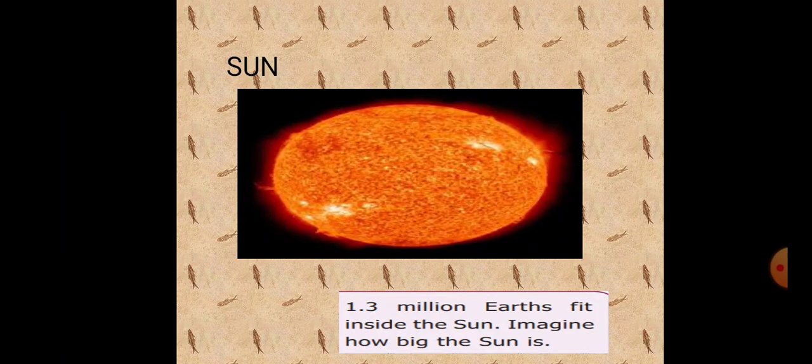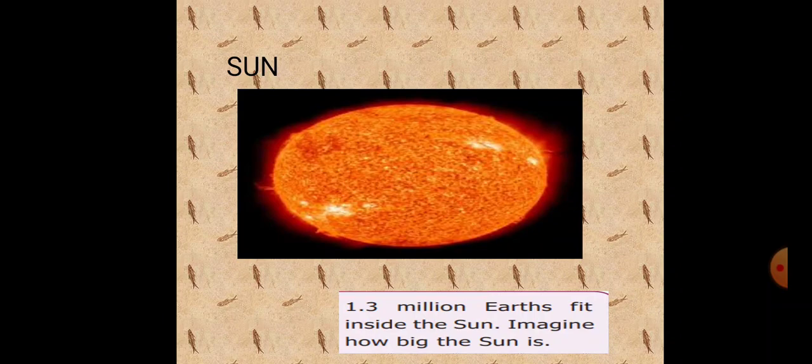First, we will see about the sun. The sun is at the center of the solar system. Each member of the solar system revolves around the sun. The sun is made up of extremely hot gases like hydrogen and helium. The sun is a star. It is self-luminous, so it gives light on its own.